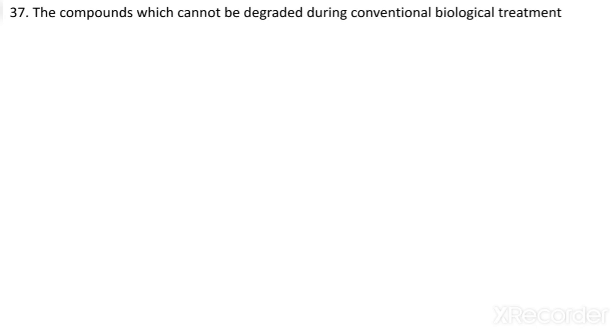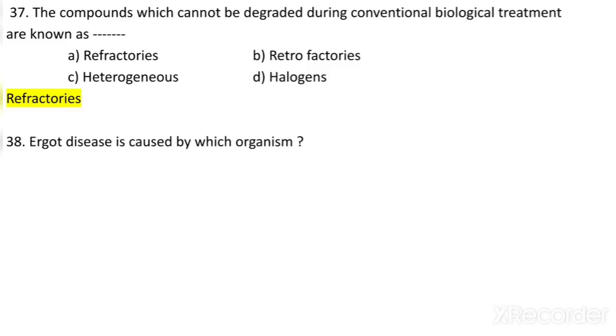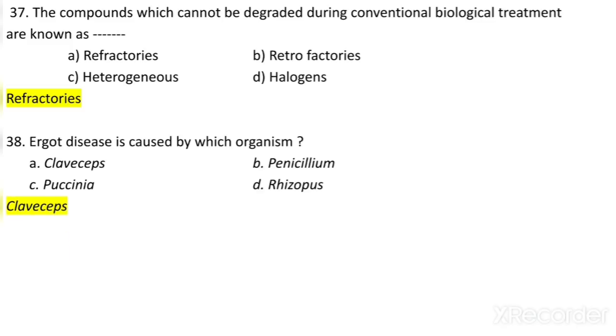The compounds which cannot be degraded during conventional biological treatment are known as refractories, retrofractories, heterogeneous, or halogens. So they are known as refractories. Ergot disease is caused by which organism? Claviceps, Penicillium, Puccinia, or Rhizopus. So ergot disease is caused by the organism Claviceps.